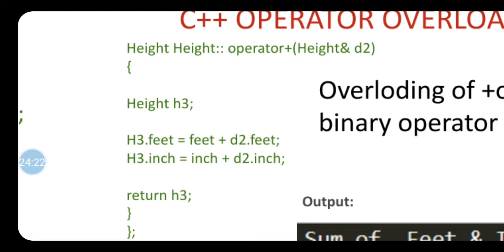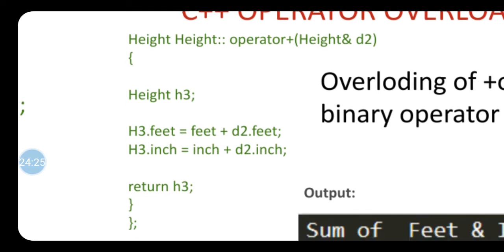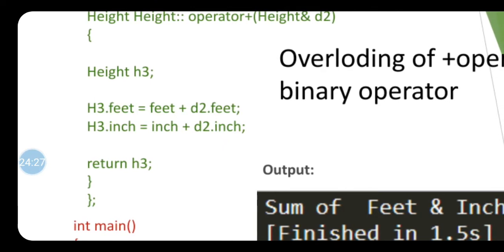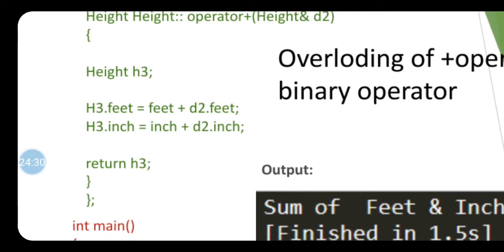Now see here, what is the body of the function? In the body of the function I wrote height h3, that means I declared h3 as my temporary object. h3.feet equal to feet plus d2.feet. That means the feet value of this h3 object is nothing but the addition of 2 feet values. Now, which are those 2 feet values?